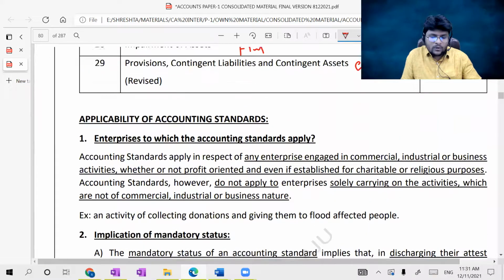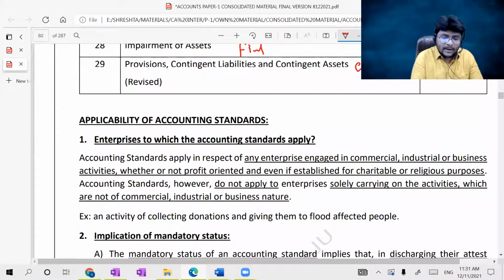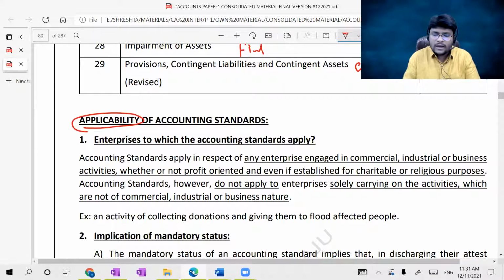Now coming below, applicability of accounting standards. What is this applicability, sir? Okay, consider, guys, all of you, applicability.